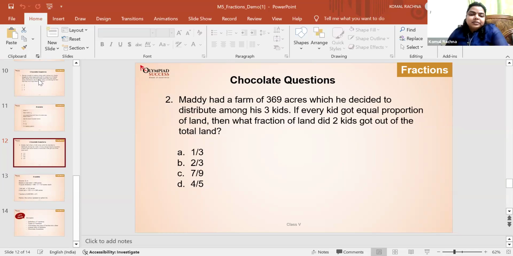Very good. So yes, we can solve it in seconds because it is not needed to divide it by 3 and get the acres of land for each kid. We just know that all of them are getting an equal portion of land. So every kid is getting 1/3, 1/3, 1/3, so 2 of the kids will get 2/3. That is the correct answer.